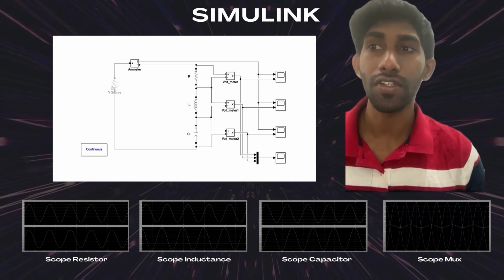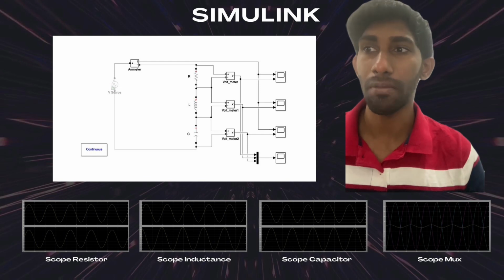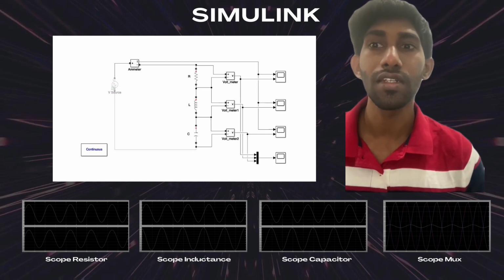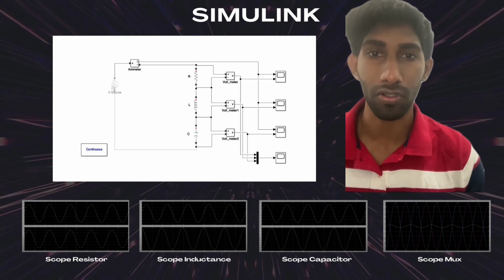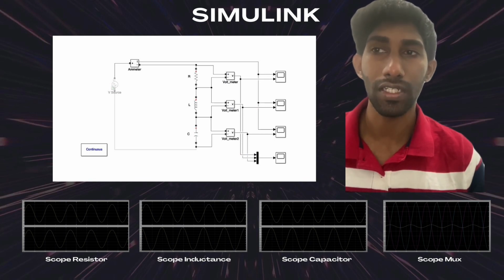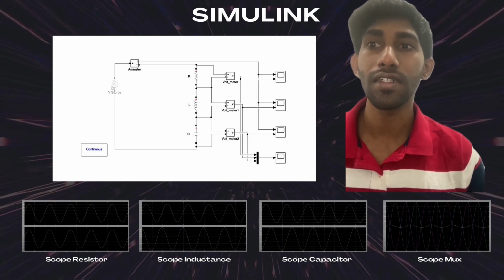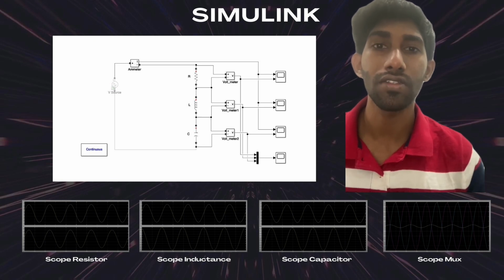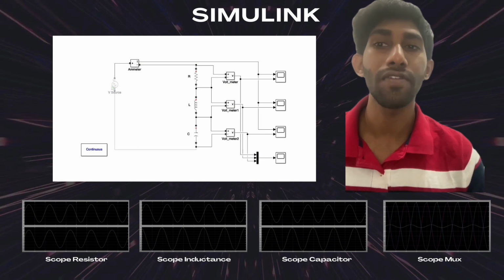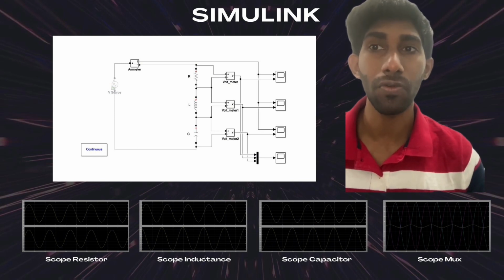So as shown in the figure above, we use the voltage source, emitter, power GUI, resistor, inductance, capacitor, 3 voltmeters, and 4 scopes, and finally a MUX. The voltage source is modified to the desired voltage we need, and the resistor, inductance, and capacitor blocks are modified depending on whether we want a resistor, inductance, or capacitor, and we set the desired value we need.